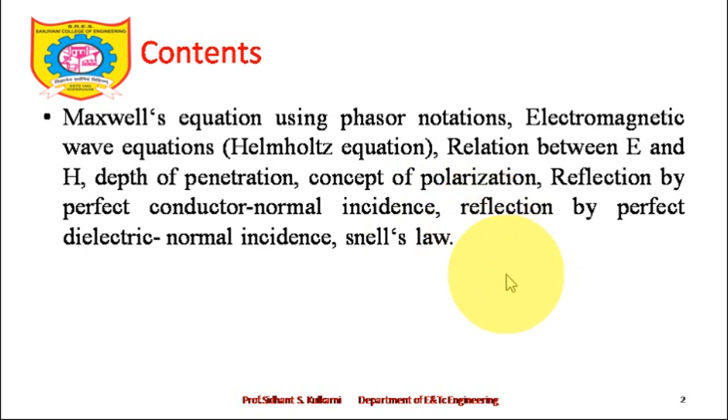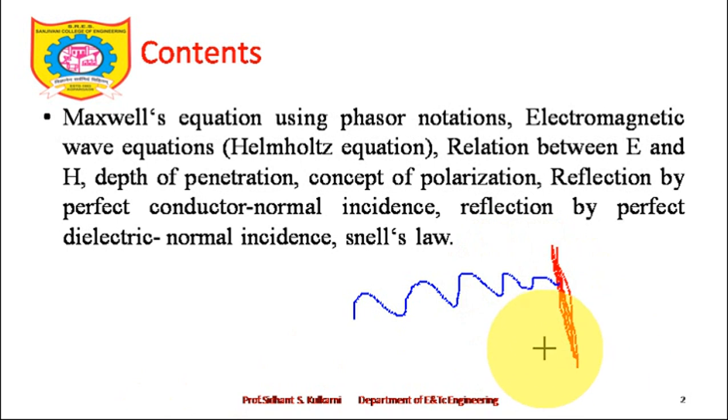What I mean to say, let's take one example. These are special cases of reflection by perfect dielectric, normal incidence and Snell's law. So this is the last point: reflection of a plane wave at normal incidence. Let's draw one surface, or say this is an interface. From one side of this, a wave starts traveling and strikes this particular interface at normal incidence.